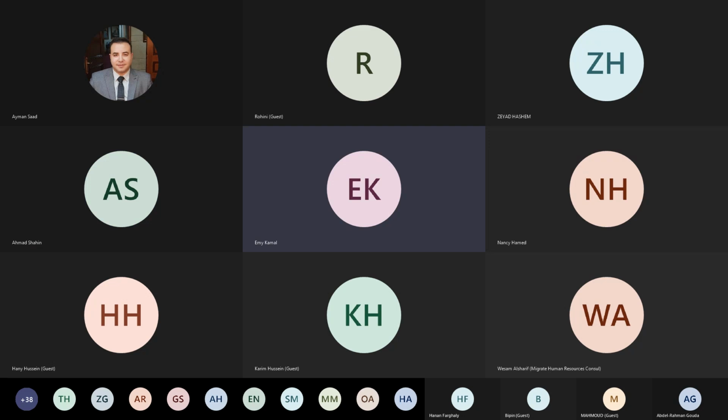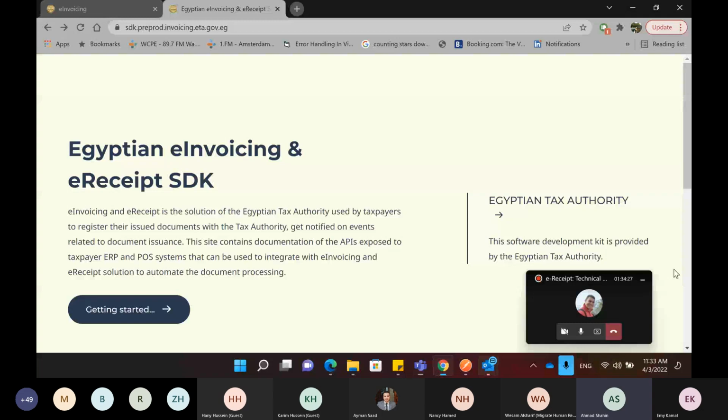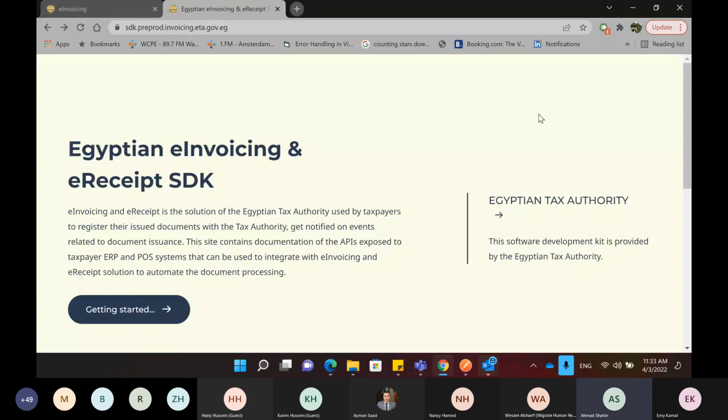Yes, so I will be sharing my screen. Ahmed, please let me know, you can confirm when you can see the screen. I'm able to see it. Guys, are you able to see the screen shared by Emi? Yeah, confirmed, Emi.